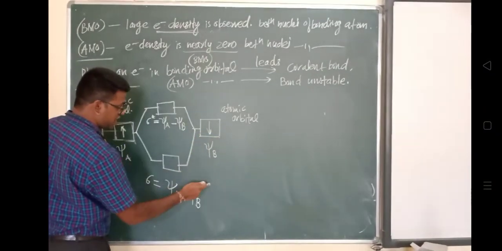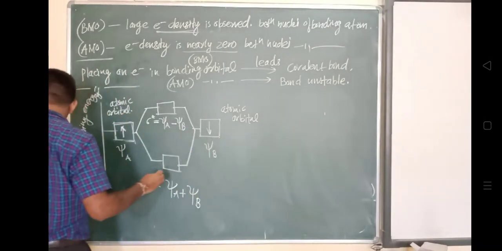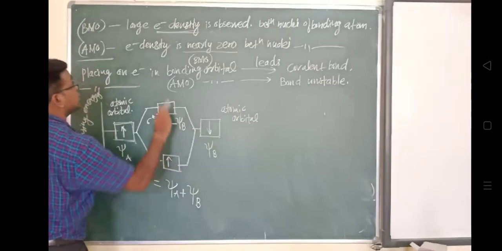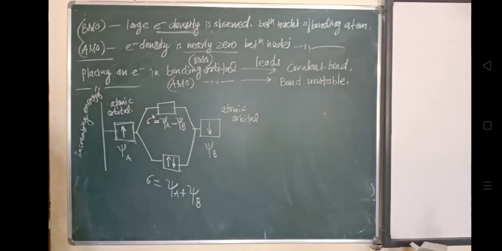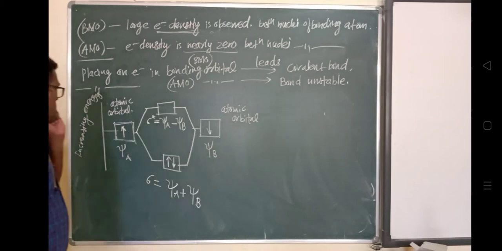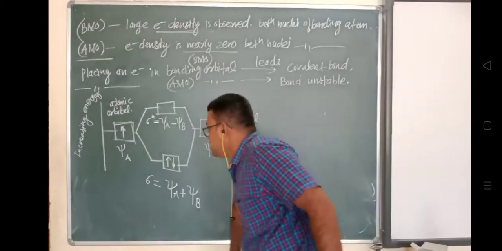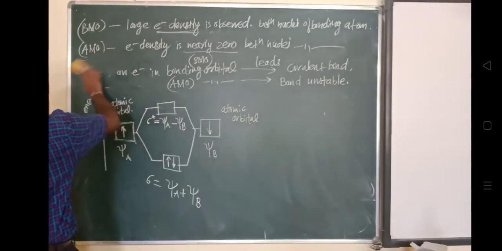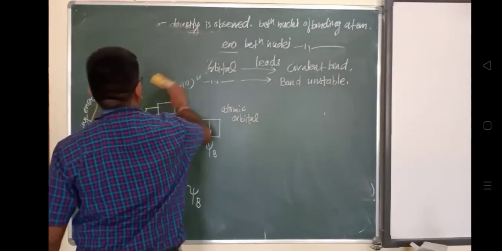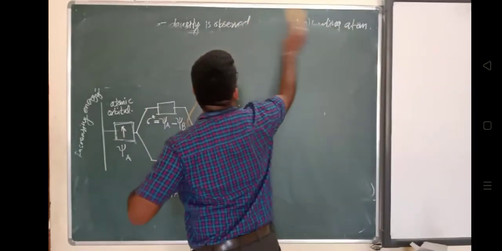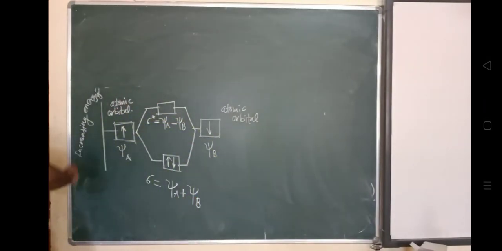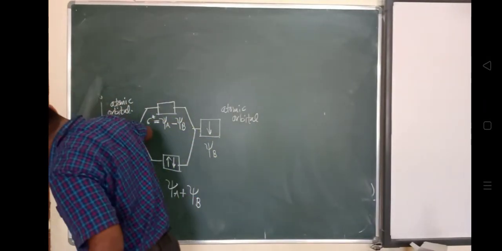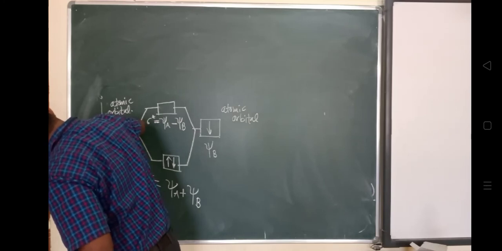So the energy possessed by this bonding molecular orbital is less, because there is an addition of wave functions. In the case of subtraction of wave functions, the molecular orbital possesses higher energy than the combining orbitals. That's why it is shown upward. You cannot show the plus one upward, because we have stated that this is in increasing energy order, and the energy of the molecular orbital is higher.